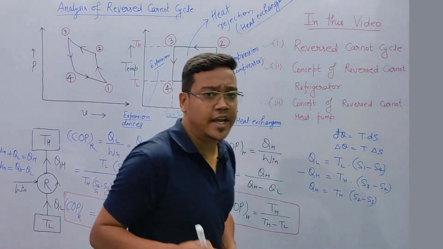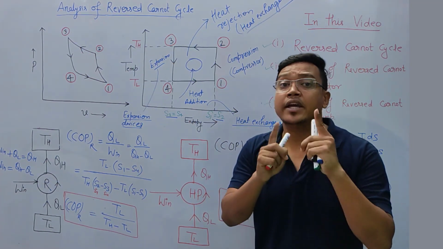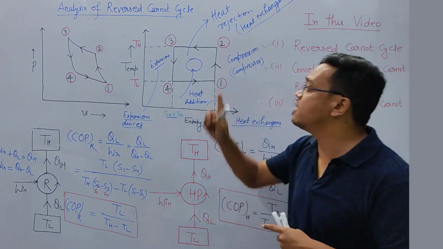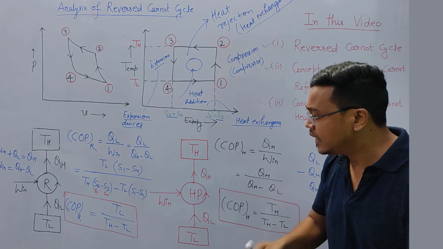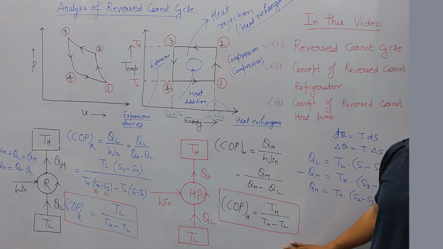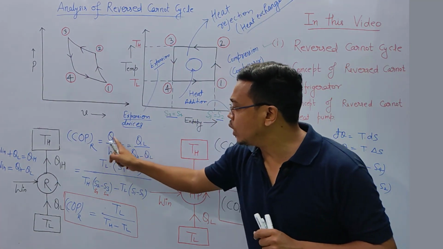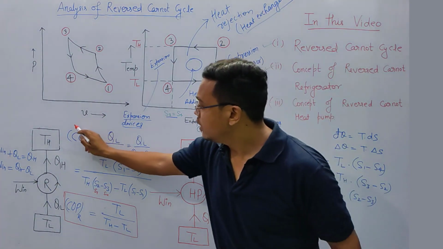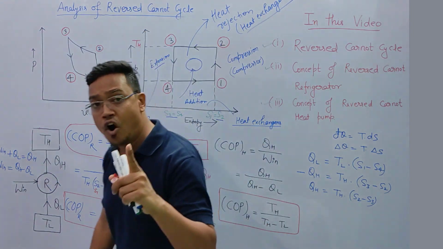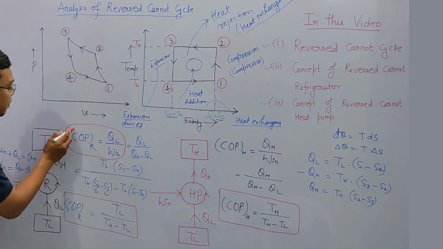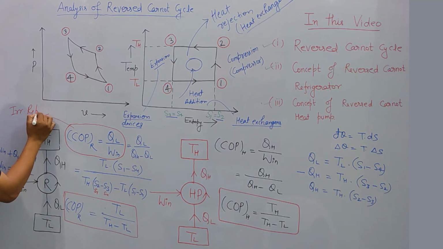Now, we have seen the coefficient of performance of refrigerator and of heat pump if they are operating in a reverse Carnot cycle. You have to remember here, the COP of refrigerator equal to QL divided by Win is applicable for an irreversible refrigerator.